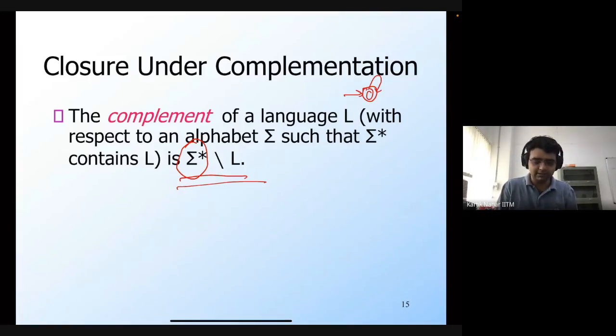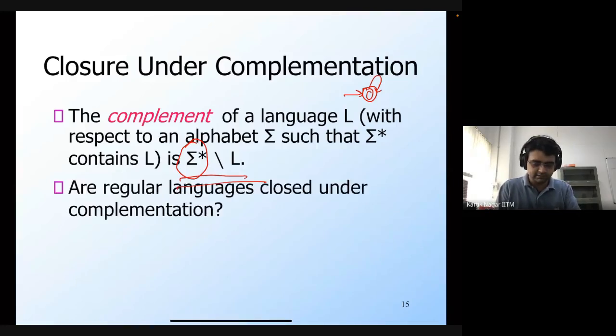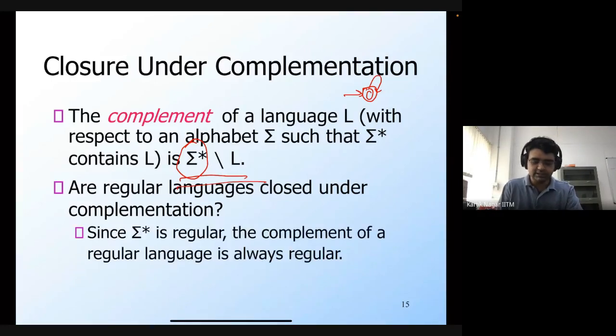for all possible symbols. So since sigma star is regular, and we know that L is regular, because that's what we are trying to show. We are trying to show whether or not regular languages are closed under complementation. So we'll take a regular language L, and we'll ask whether or not its complement is regular. Since sigma star is regular and L is regular, and we have just shown that regular languages are closed under difference, sigma star minus L is also going to be regular. So sigma star is regular, and therefore the complement of a regular language is also regular.